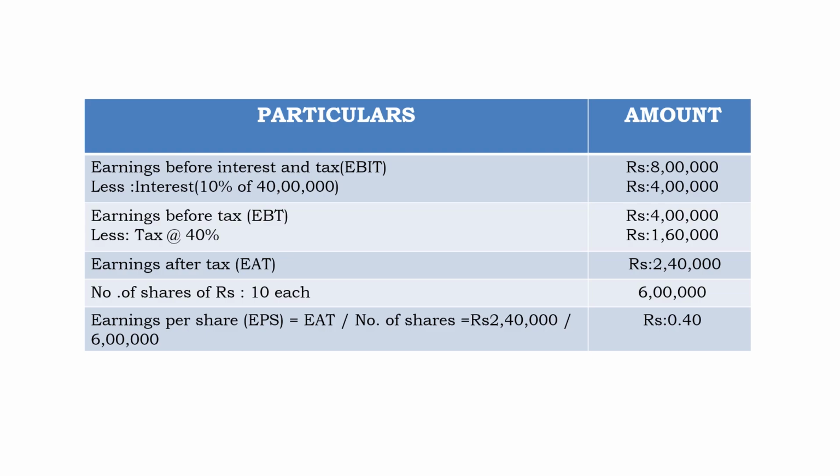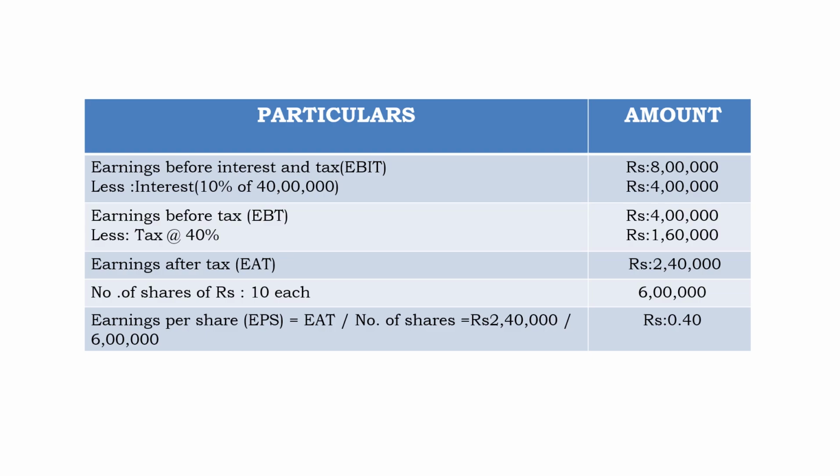Here the number of shares is not given. They have given 60 lakhs share capital. So here, divide by the unit of shares: 60 lakhs divided by 10. So the number of shares is 6 lakhs. Now the formula for earning per share calculation: EPS equals EAT divided by number of shares.